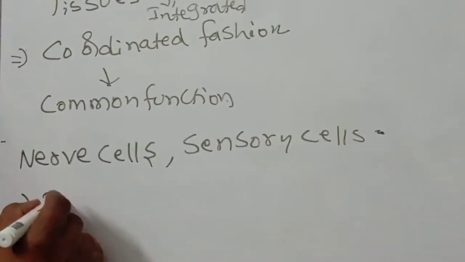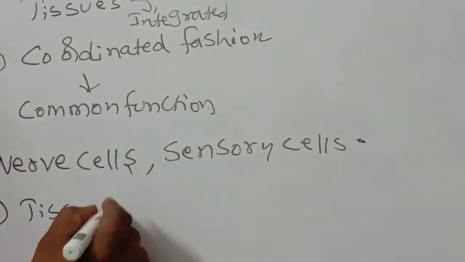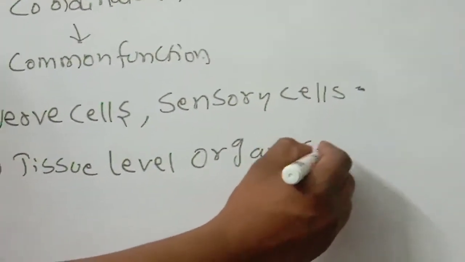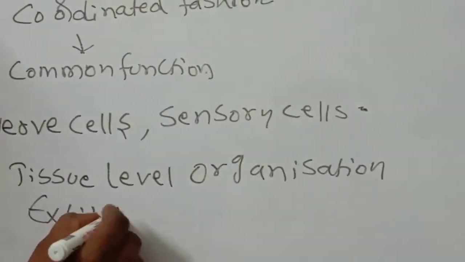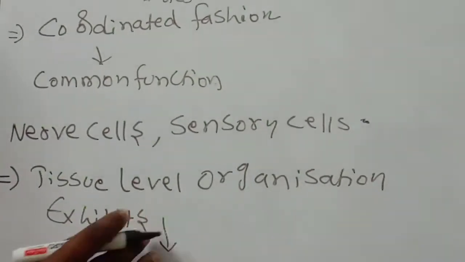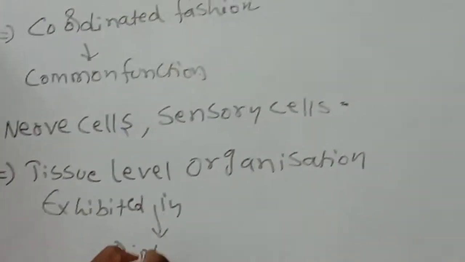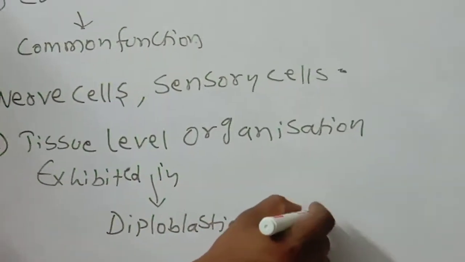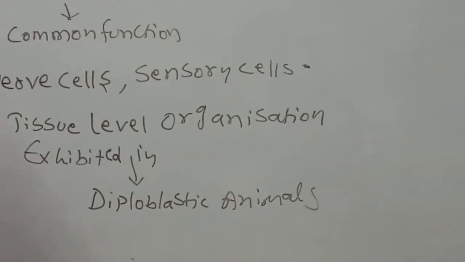This tissue level organization, very, very important, is exhibited especially in diploblastic animals.